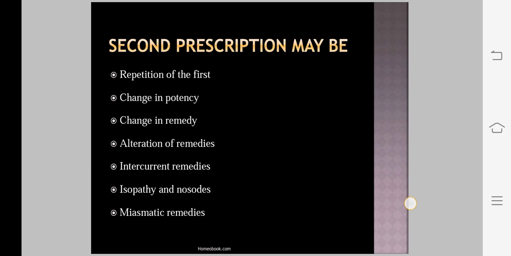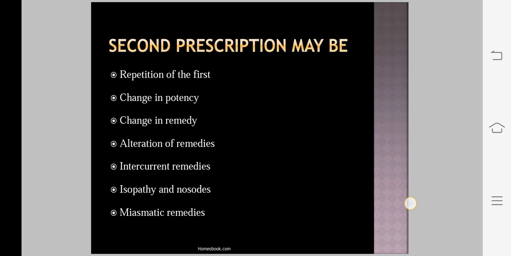Then the next type is complementary. And what is the indication of complementary remedy? That is, the first medicine is an acute one and is to be completed with the constitutional medicine for the completion of cure. That is, to complete the cure of any remedy, you have to prescribe the complementary remedy.